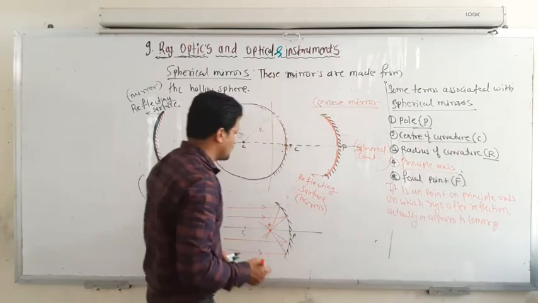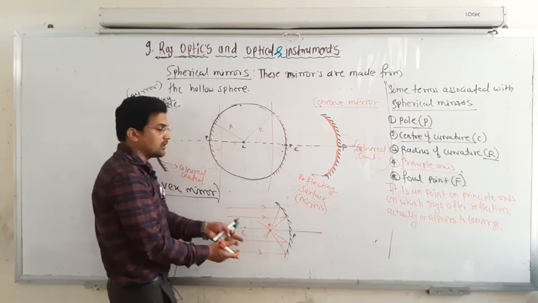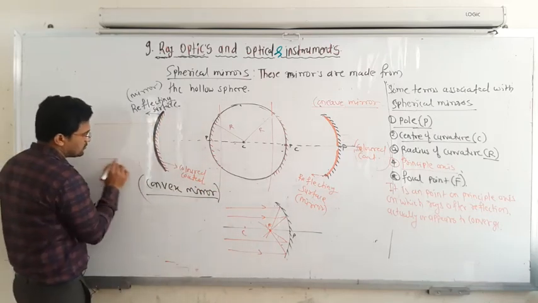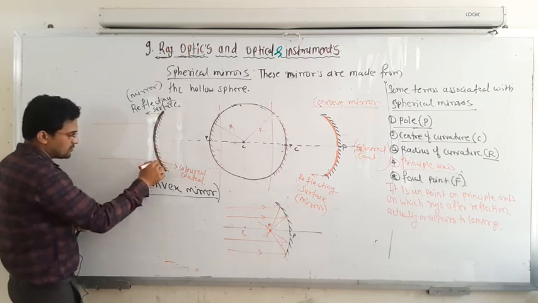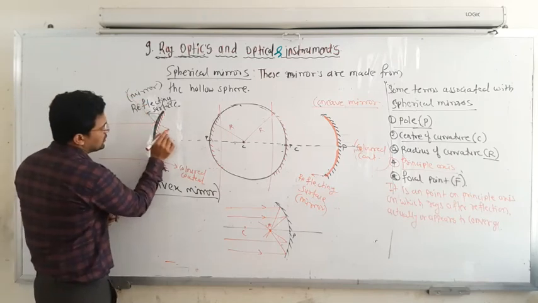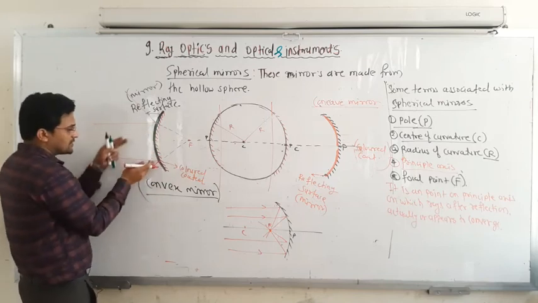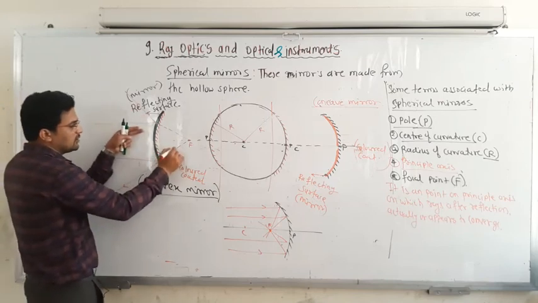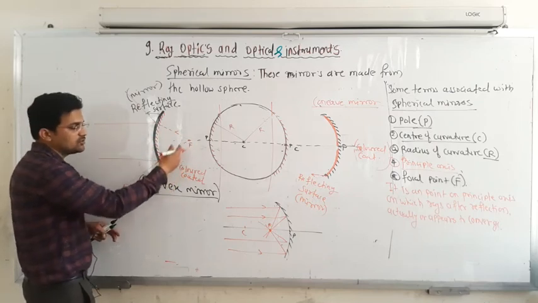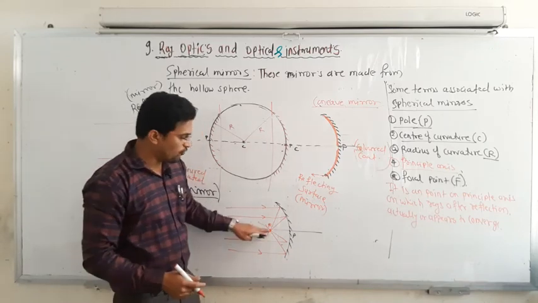Sometimes rays actually meet or appear to meet. In the case of the convex mirror, they appear to meet. This mirror diverges the rays, but these rays appear to be coming from this focal point, though the rays are actually moving away. That's why it is said they appear to come from this point. So here it is also a focal point, and here is also a focal point.